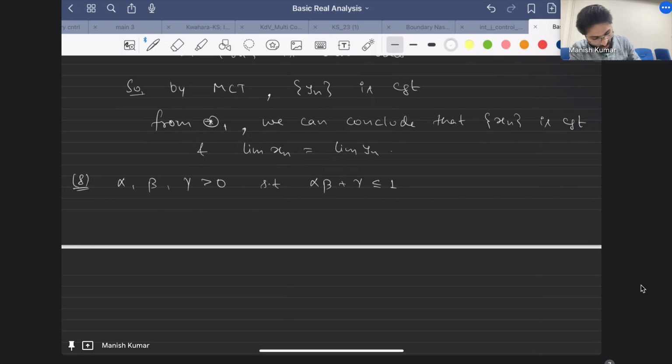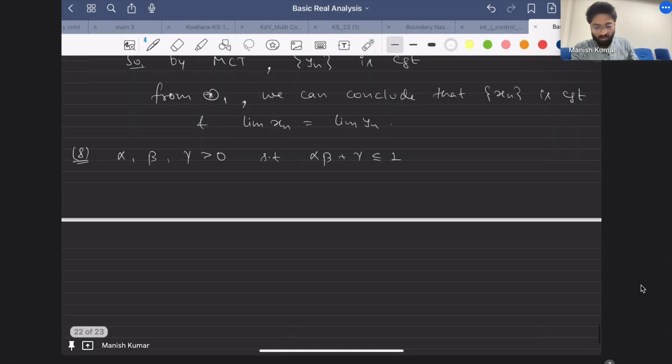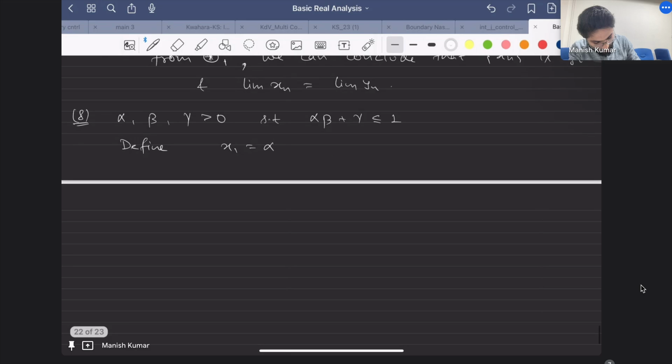Define a sequence x1 as alpha, and define xn plus 1 recursively as xn upon beta xn plus gamma, for all n greater than or equal to 2, natural numbers obviously.